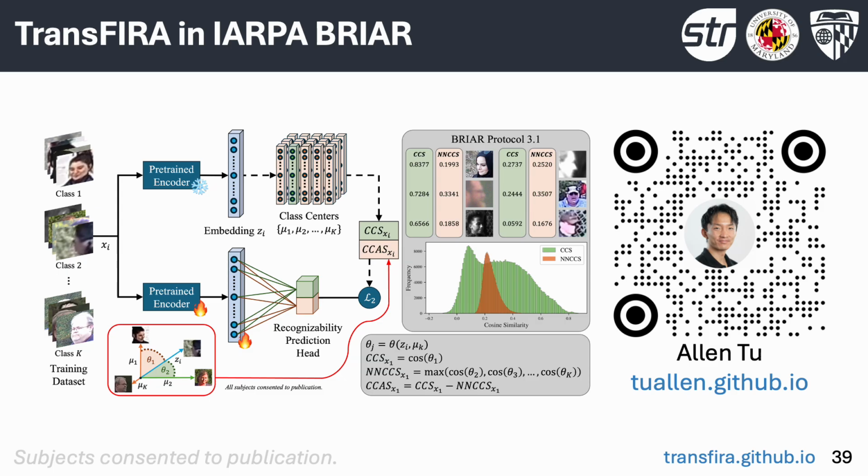TransFIRA was created by Alan Tu, a PhD student at the University of Maryland during his internship at Systems and Technology Research, or STR, in collaboration with Johns Hopkins University. This research was funded by the IARPA Biometric Recognition and Identification at Altitude and Range, or Breyer program, which focused on real-time multimodal fusion of incomplete face, body, and gait information for biometric recognition in severe operational conditions. In practice, TransFIRA's recognizability prediction methods are used to filter face and body detections and aggregate probe templates in the STR Breyer system.